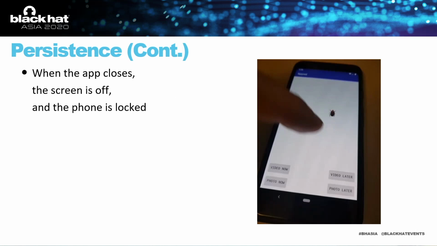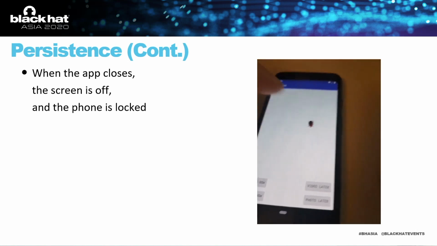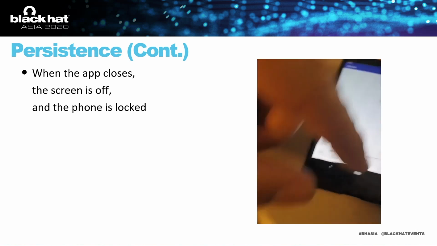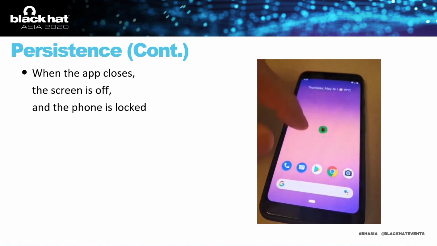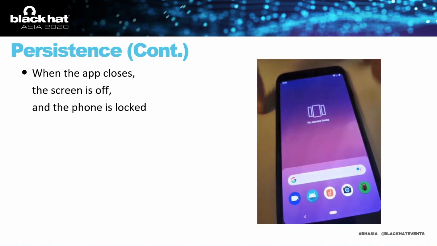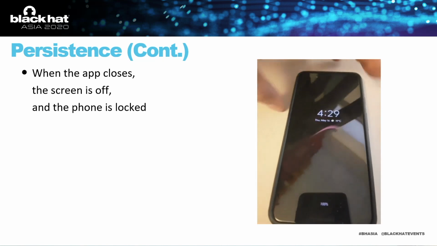So now, after this step, we have an application, again, a rogue application, that is hidden in some game or anything else, that even when the app closes, as we can see here, we can take a video, even when the app closes, the screen is off, and we can see that the phone is even locked.